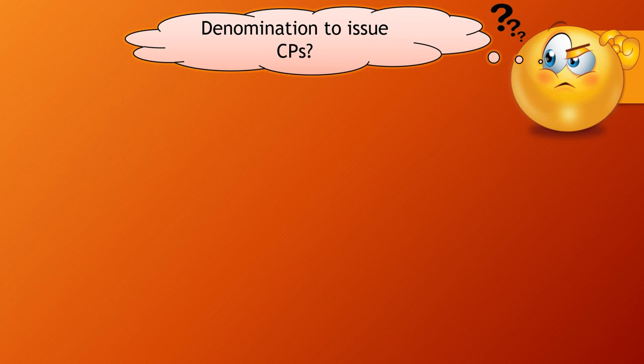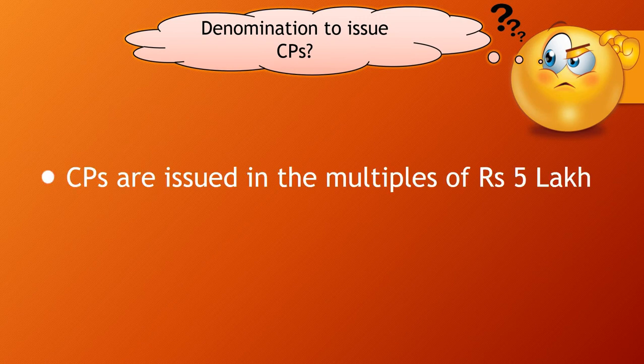Now the biggest question is denominations. Now commercial papers are issued in the multiples of rupees 5 lakh. That means if the company wants rupees 4 lakh, they don't have an authority or they cannot issue the commercial papers. Either they can borrow 5 lakh from the market or 10 lakh or 15 lakh or 20 lakh. That means they can borrow in the multiples of 5 lakh only.